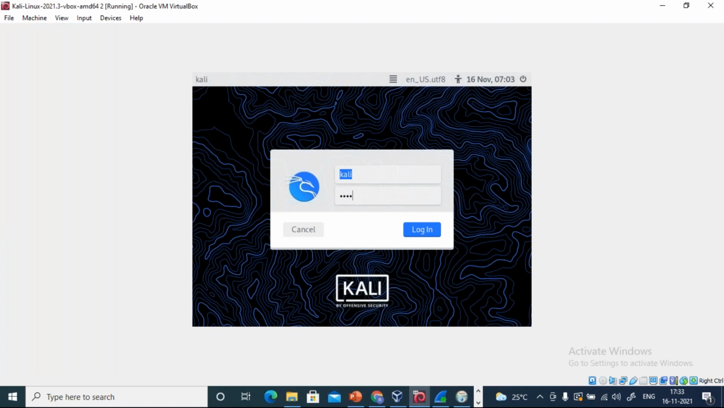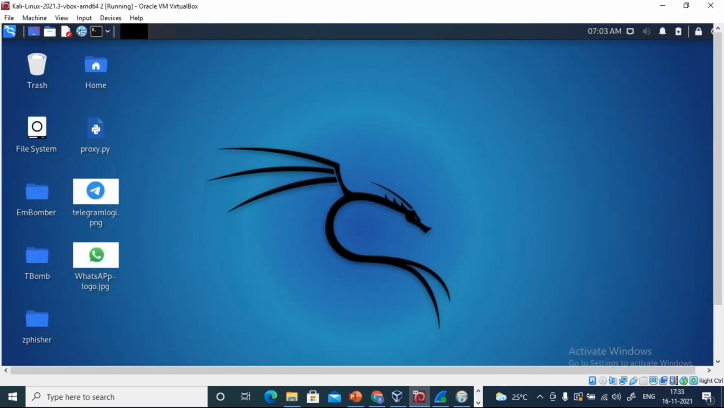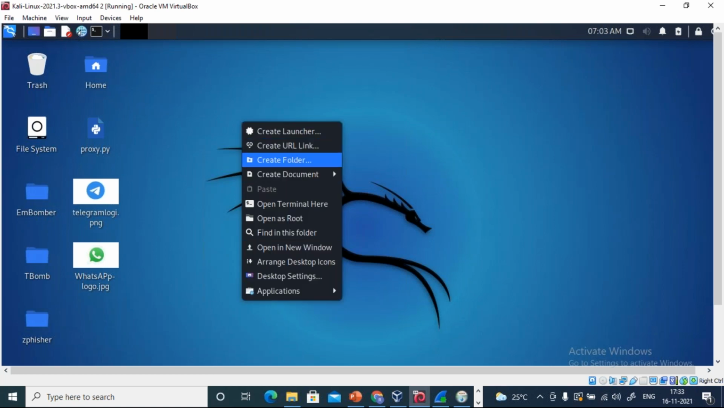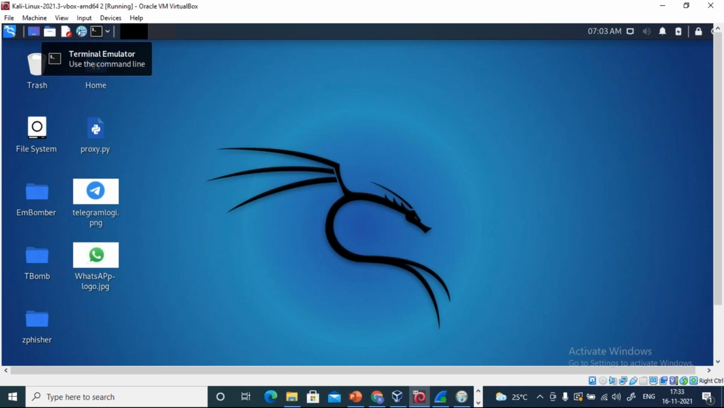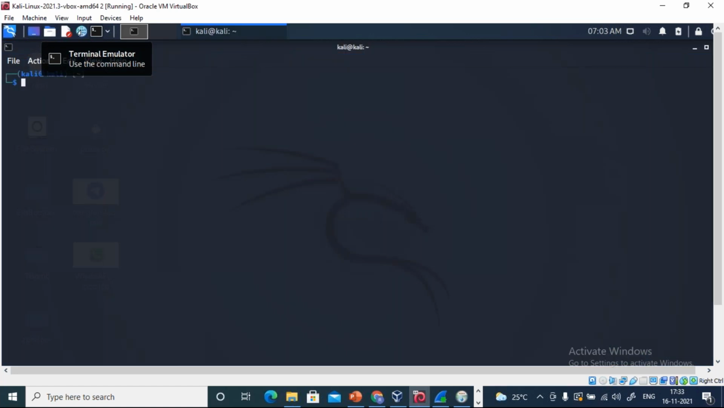So let me just type in my password. Okay. Now here what I have done, I have already opened the terminal. People who have doubts opening the terminal, see, when you right click, here also you can open the terminal. This is another way of opening the terminal. Right click and here there will be an option for open terminal. Or else you can open the terminal from the top left corner. Just click on this and you can see that the terminal is open for you.